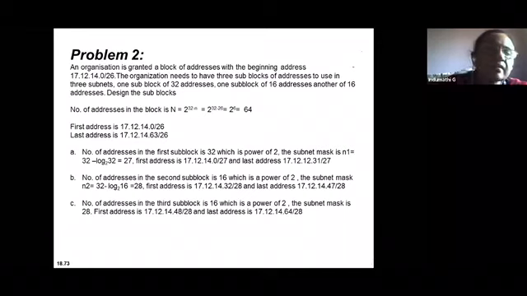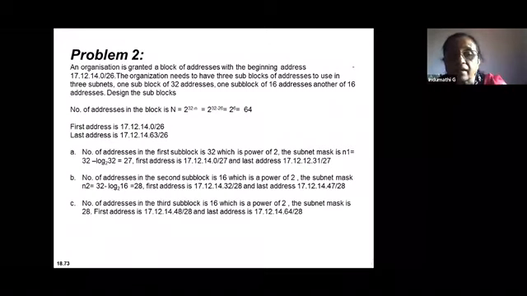So first address should start from 17.12.14.0. 64 addresses for the entire organization. 17.12.14.63/26 is the organization address, first address and last address. Proceeding in a similar way as we have done in the previous problem, the first subblock should have 32 addresses, which is a power of 2.